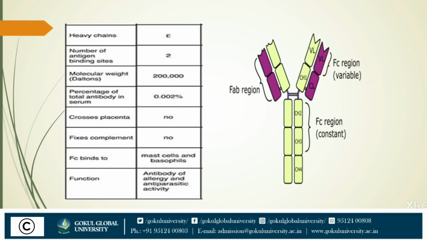It is extravascular in distribution and has an affinity for the surface of tissue cells, particularly mast cells and basophils. It causes degranulation of these cells, releasing pharmacologically active substances. This is responsible for type 1 hypersensitivity reaction. It also plays an important role in immunity against helminthic parasites.